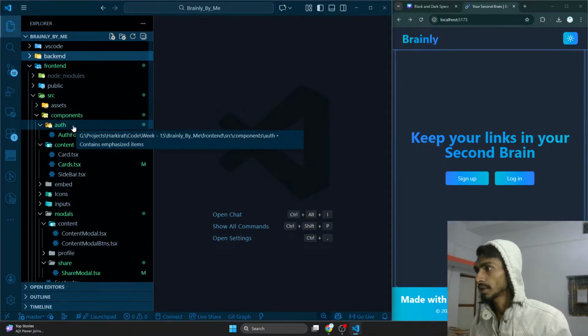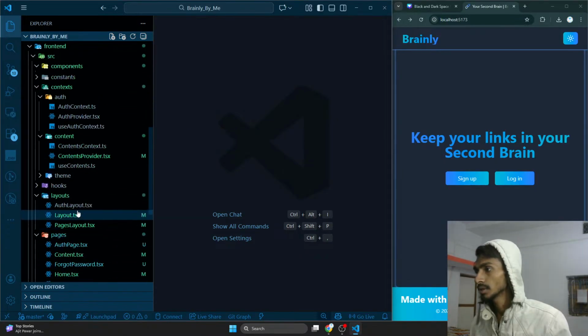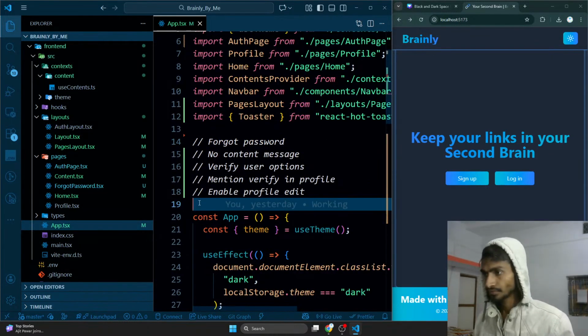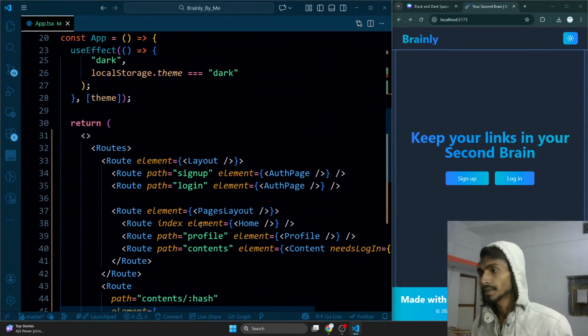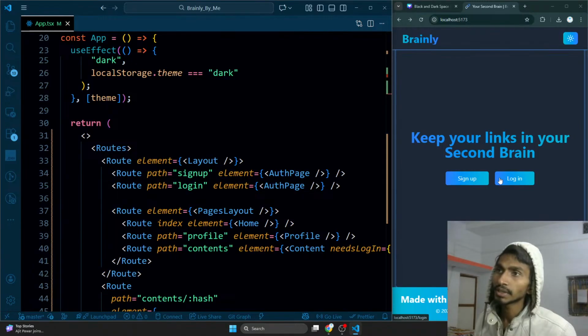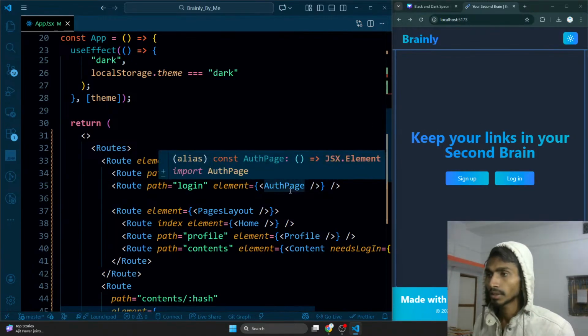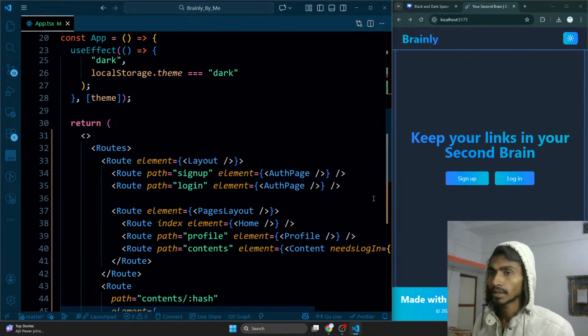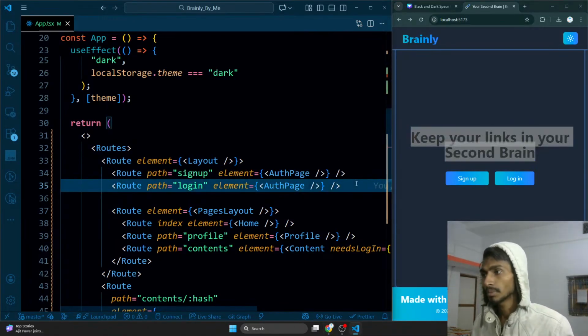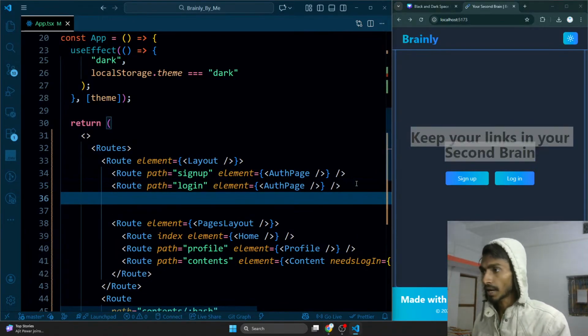Over here I have to go to my app.tsx, that is this, and inside this what I want to have is a forgot password page. That forgot password page is going to be just like a normal page. That means people can access that directly, just like this one, but people cannot access that if somebody is already logged in, right? So that page is gonna be over here. Like I will have a route.